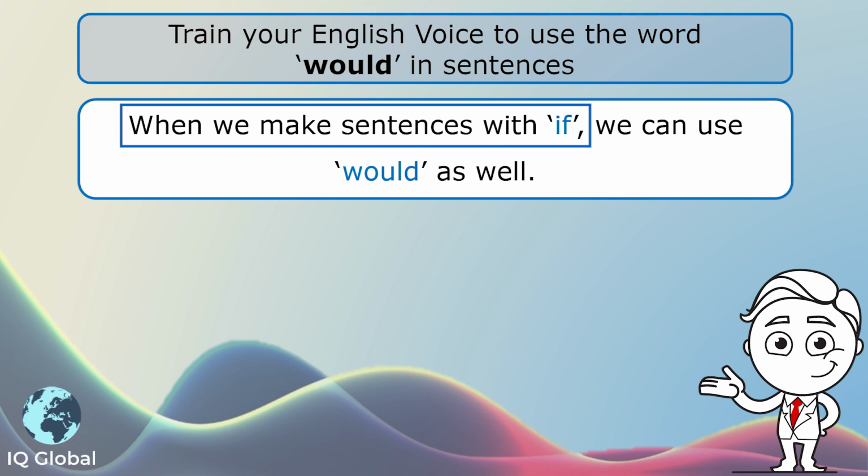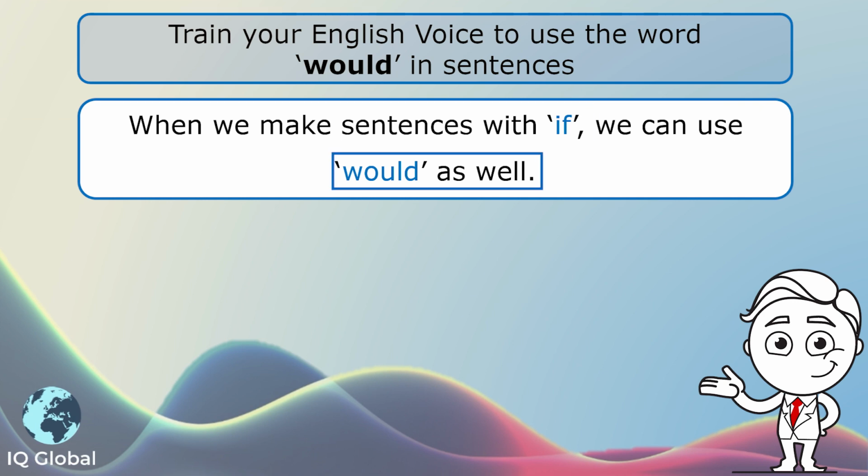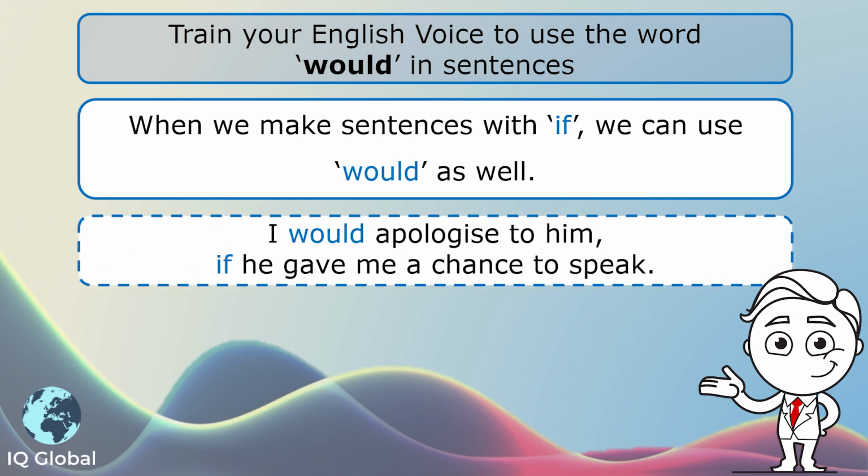When we make sentences with if, we can use would as well. Have a look at the sentence example. I would apologize to him if he gave me a chance to speak. So you would do something if something else happened.